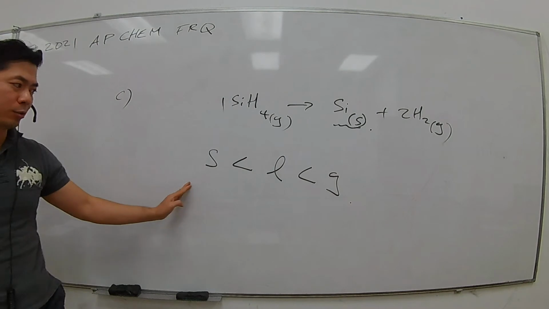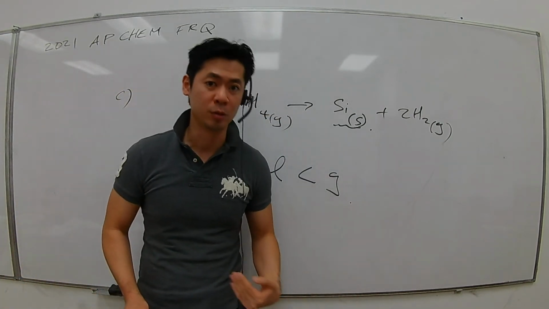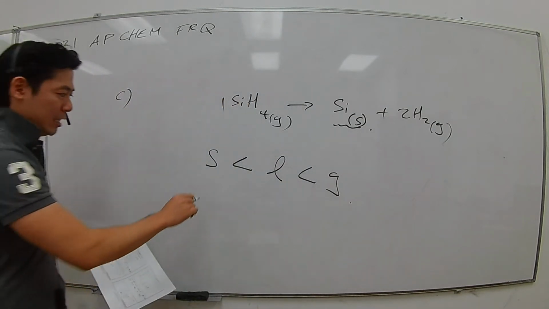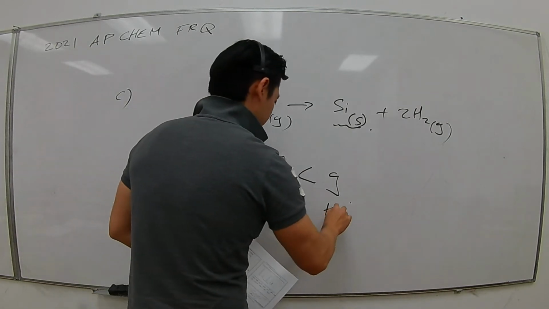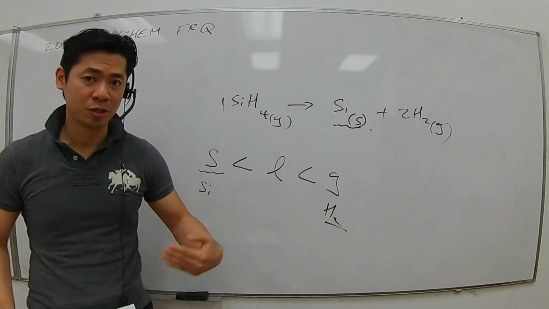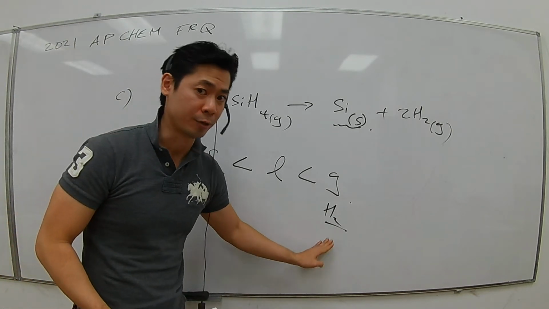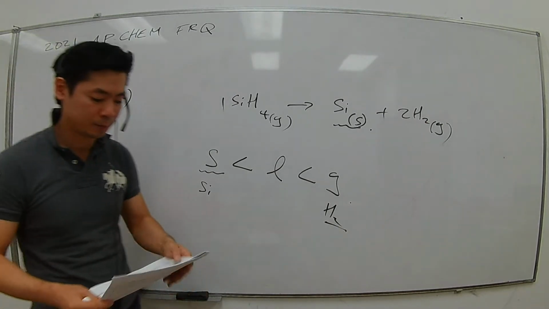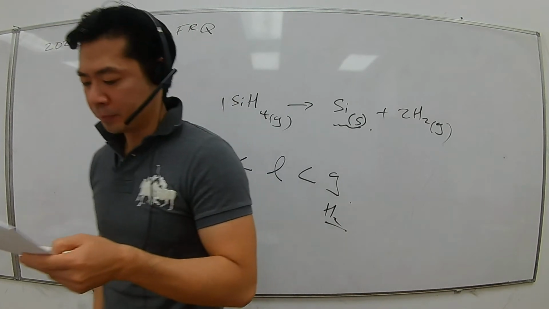As you go from solid to liquid to gas, the absolute entropy value increases. So you have to mention the phases, because silicon is in a solid phase while H2 is in a gaseous phase, and that's why H2 gas has a greater absolute entropy compared to silicon, which is a solid. That's what's mentioned in part D for number 2.